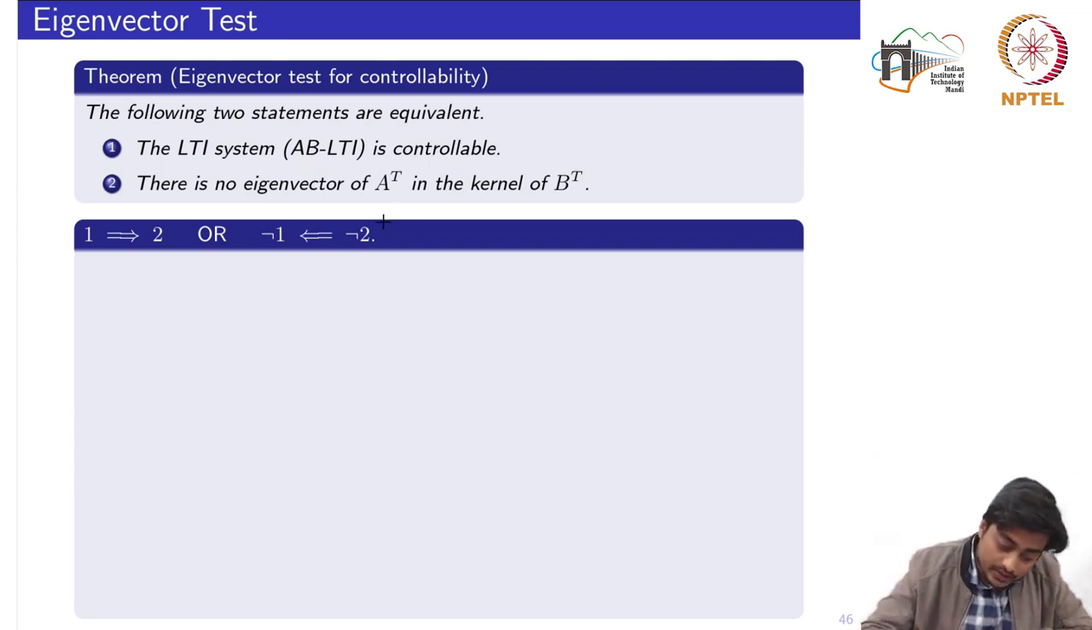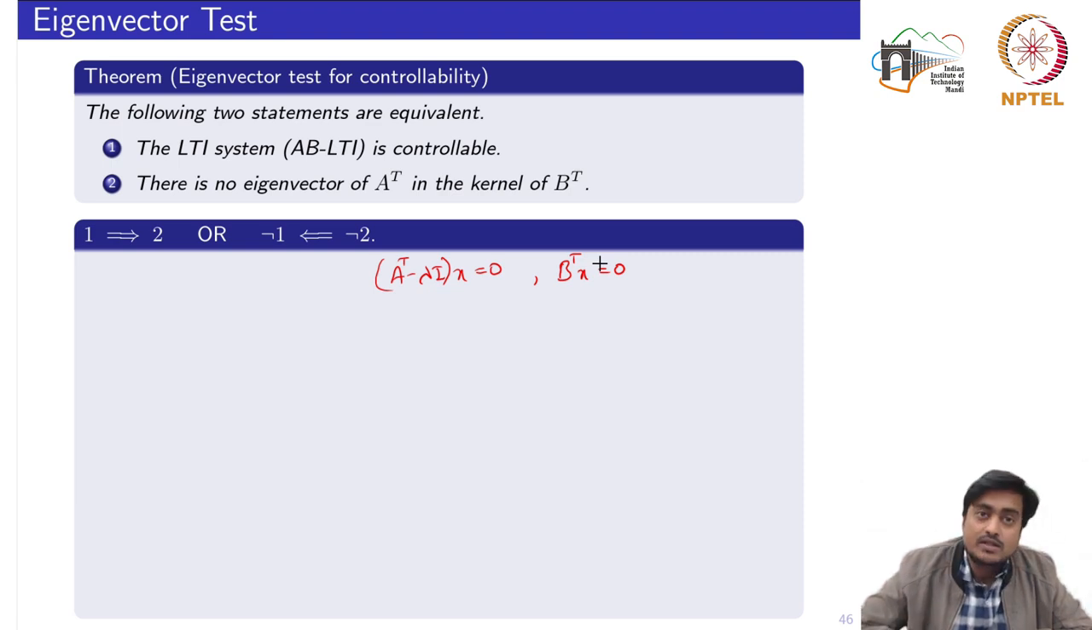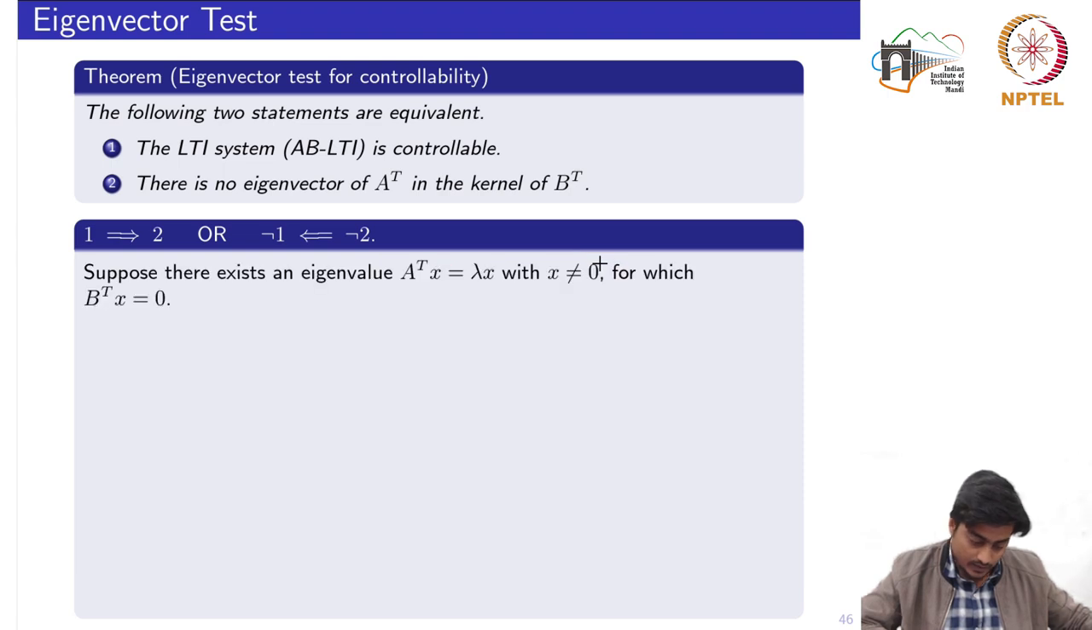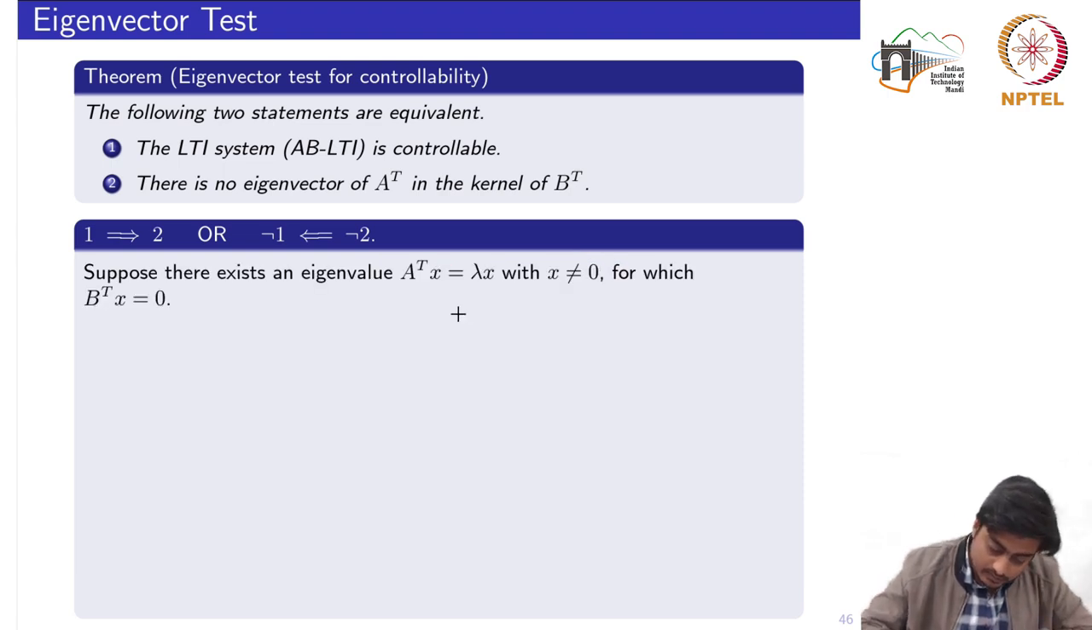Now, saying that there is an eigenvector of A transpose in the kernel of B transpose implies that (A transpose minus lambda I) x equals 0. This is the first equation, and the second equation is this one. So both equations are satisfied. Suppose there exists an eigenvalue lambda associated with a non-zero eigenvector x for which B transpose x is equal to 0. This is the negative statement of the second one.